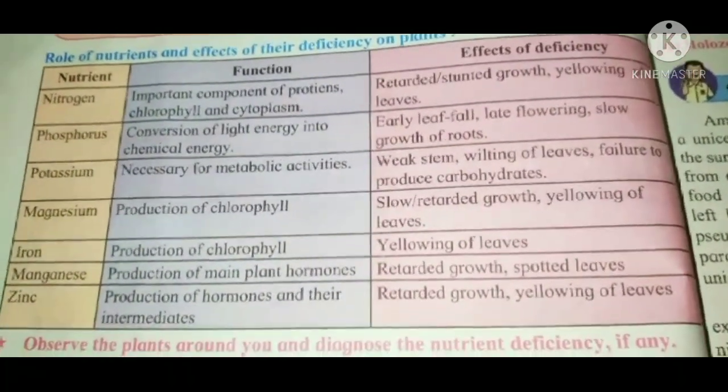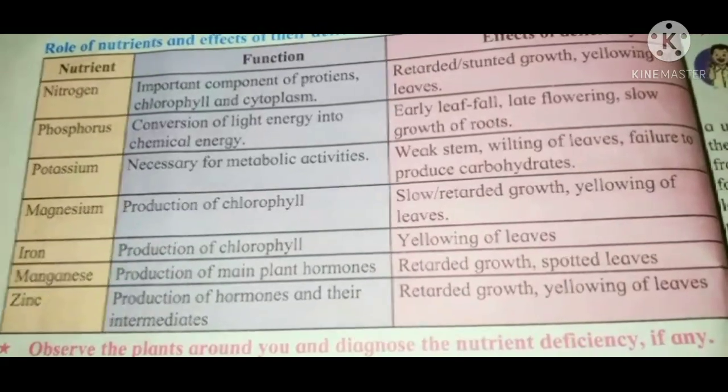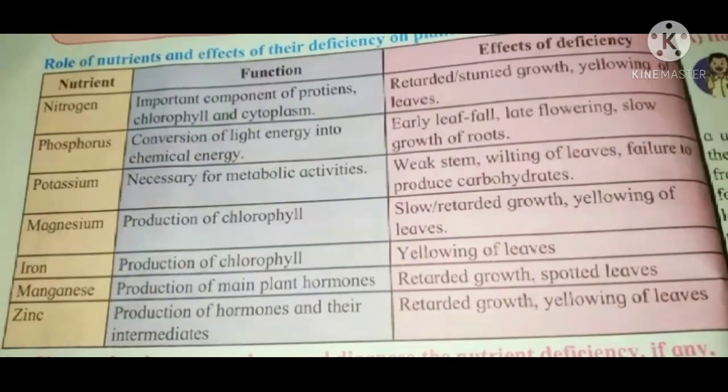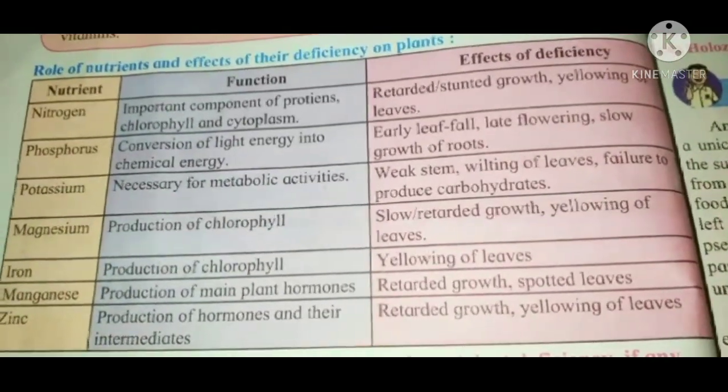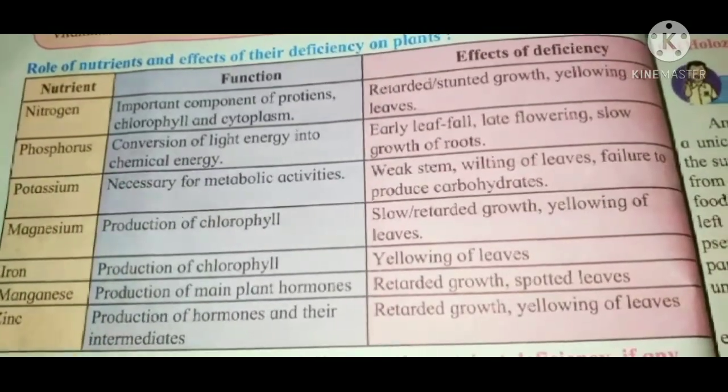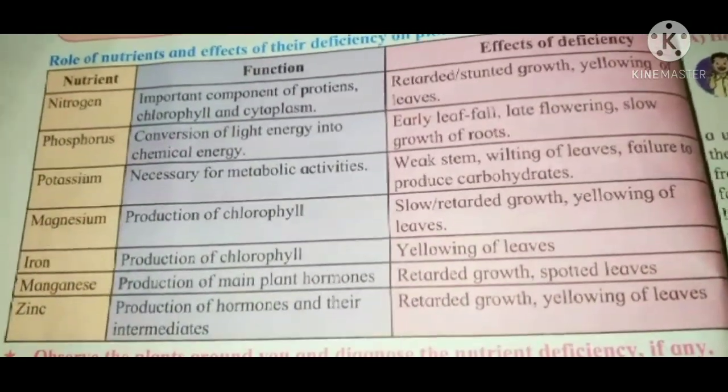Phosphorus converts light energy into chemical energy, and its deficiency causes early leaf fall, late flowering and slow growth of roots.